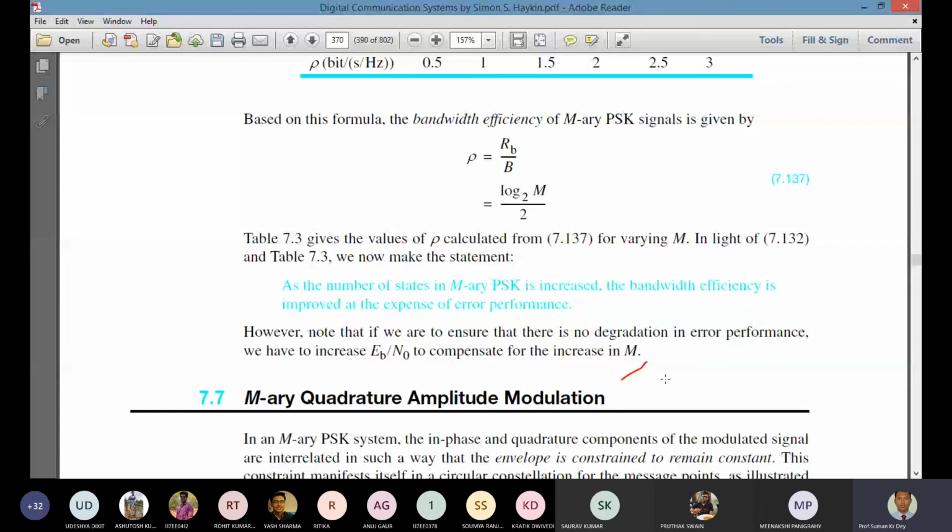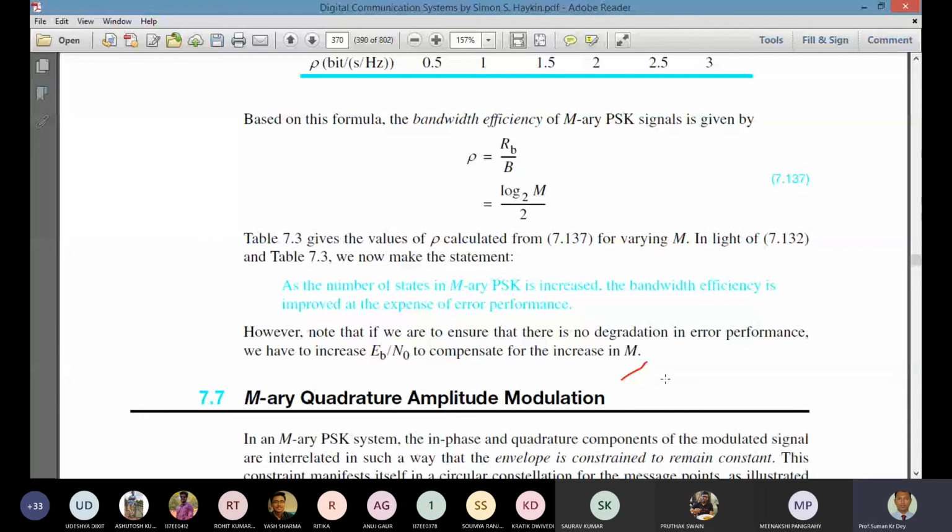And we have seen that when there is a phase change of plus or minus 180 degrees or plus or minus 90 degrees, there is a fluctuation of the amplitude. That's why we use offset QPSK.